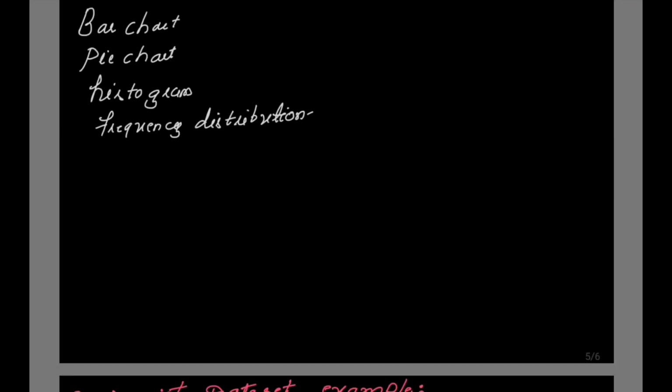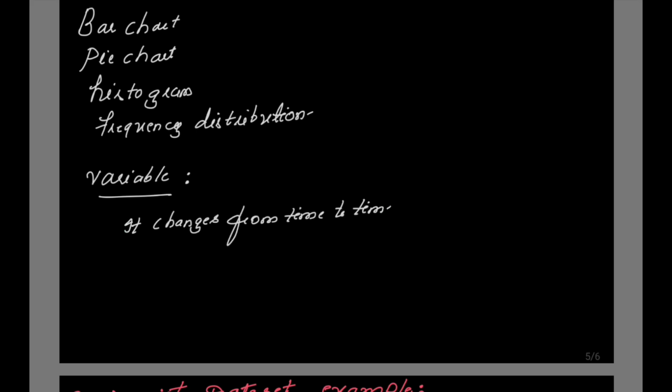There is only one variable here, and variable, how do you define? If I'm saying only one variable, it changes from time to time. That means it is a feature, it is a characteristic, or it can be a quantity. Variable is what? It changes from time to time. The word variable itself, you see, vary, it has to change. You can call it a feature also, a characteristic also, and a quantity also. So if I'm saying that this variable changes from time to time, then it has to be measured.